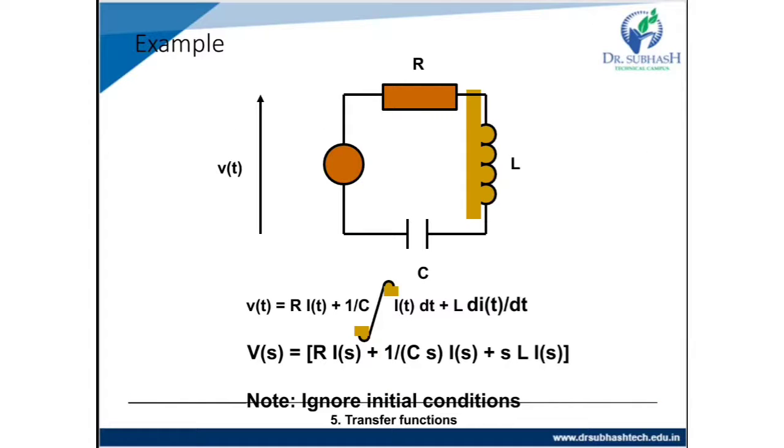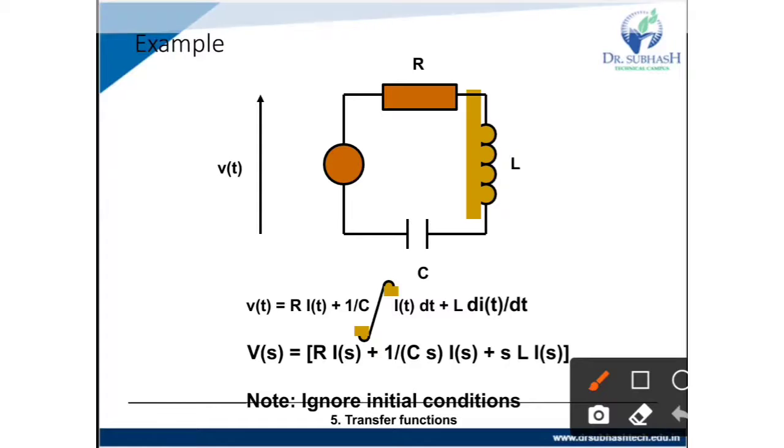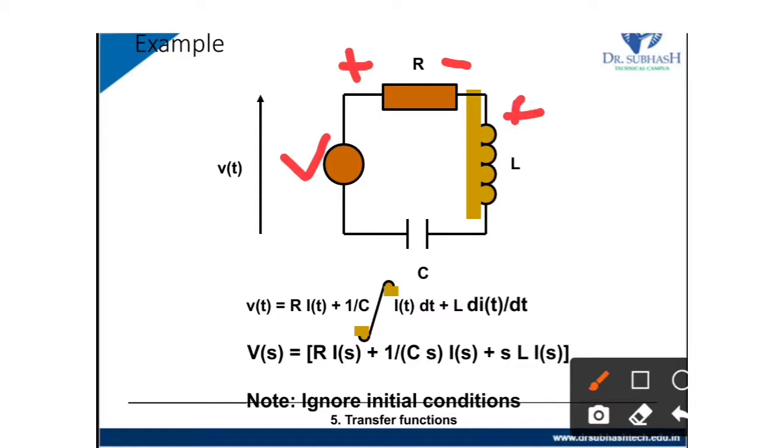For example, here we are taking an electric circuit. So this is the voltage source, this is R, and these are the plus and minus signs.